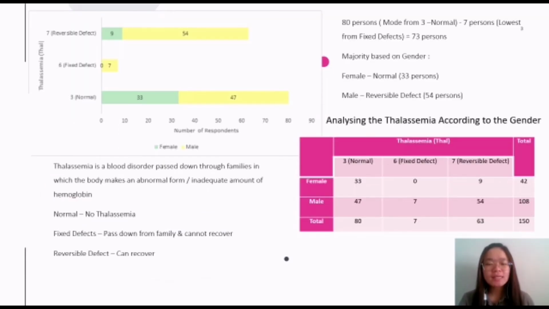Next, analyzing thalassemia. There are 18% from the class mode, which is normal status, and the lowest is fixed defect at 7%. The difference is 73%. For the majority based on gender, female from normal status have 33%, and male from reversible defect have 54%. To conclude, the male have the greater opportunity to be detected with thalassemia.